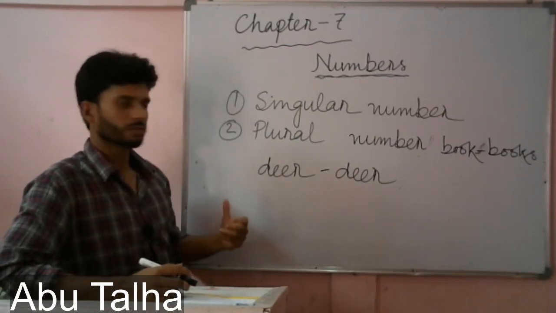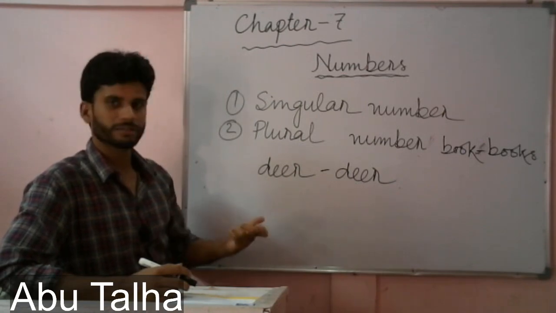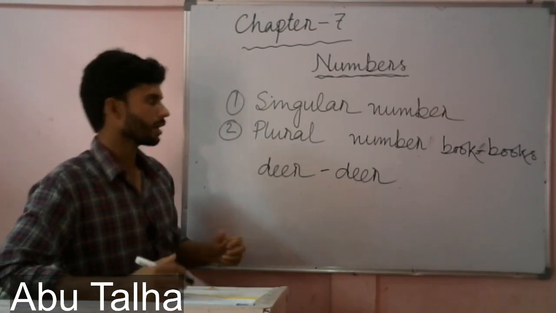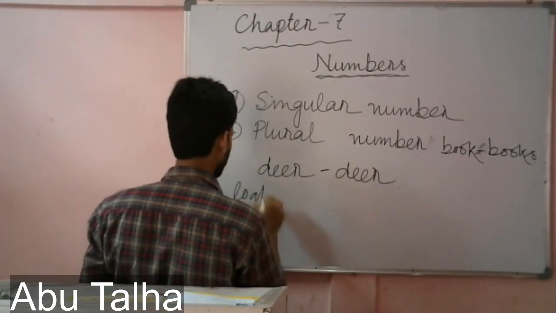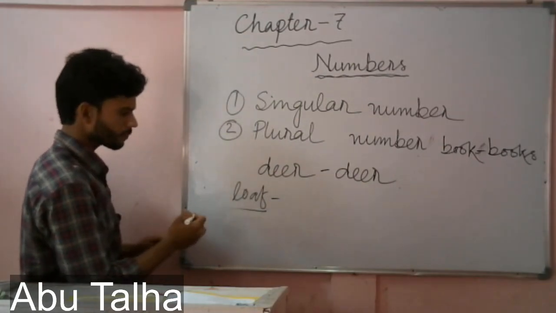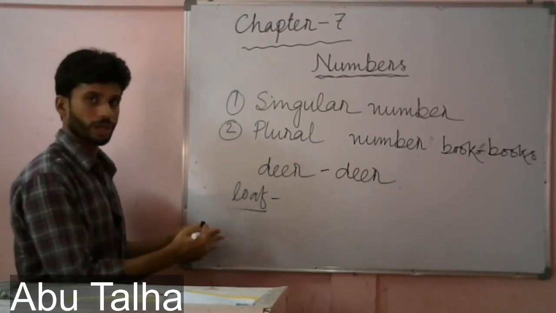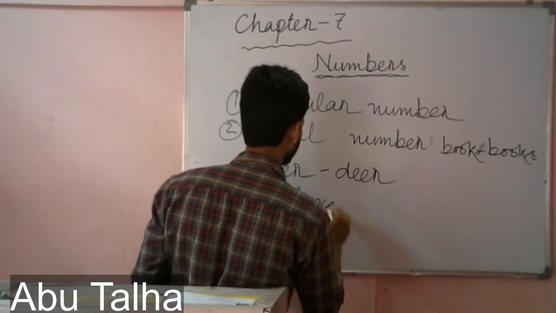So all the words do not change the same way from singular to plural. With some words we add only s. In some cases we add es. In some cases we change f to ves, as I wrote wife. Let me write one more example, like loaf, a loaf of bread. The plural form of this will be loaves.